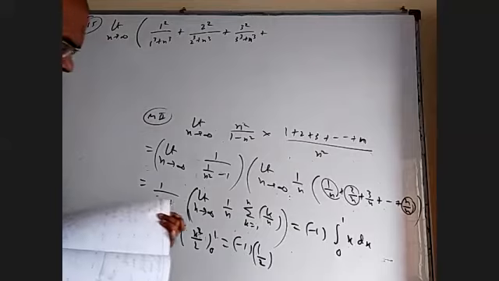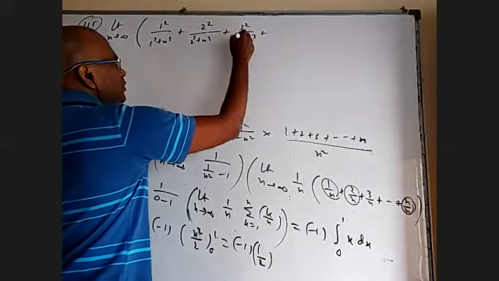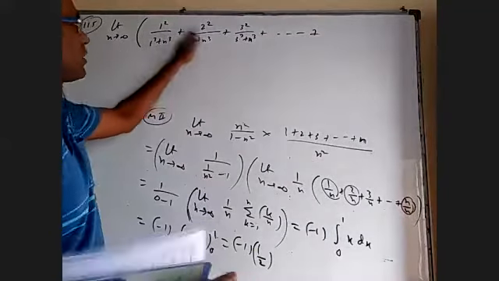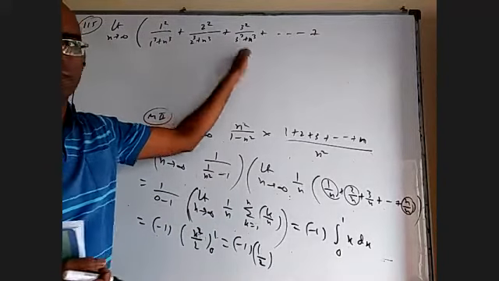One may say, what about the last term? 1 by 2n they gave. What to interpret about that 1 by 2? Okay, 1 by 2n we'll see later. Based on this pattern, this is a first term, this is a second term, this is a third term. What is the nth term going to be?